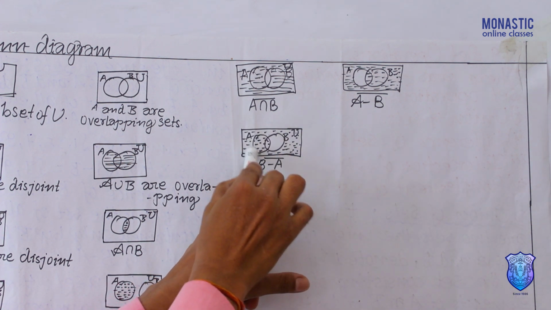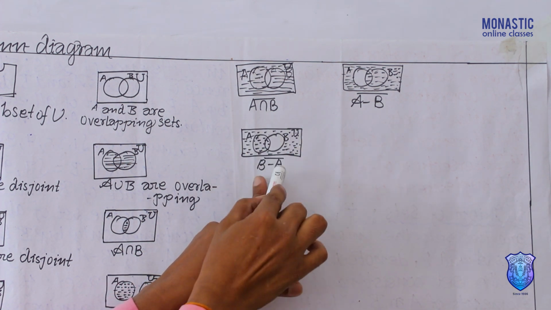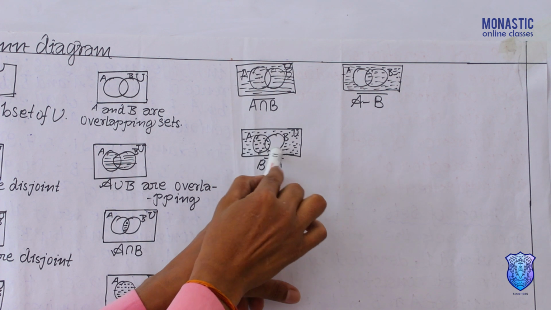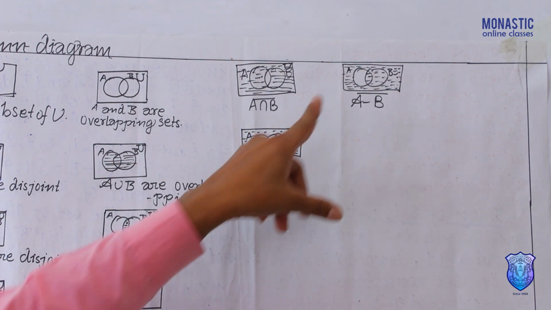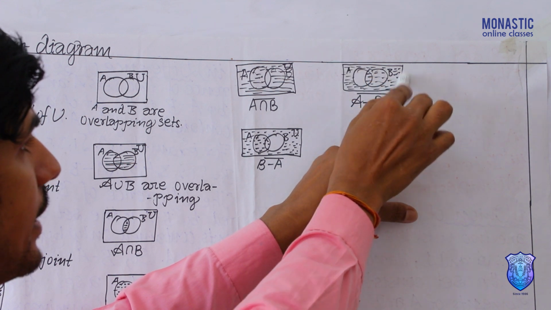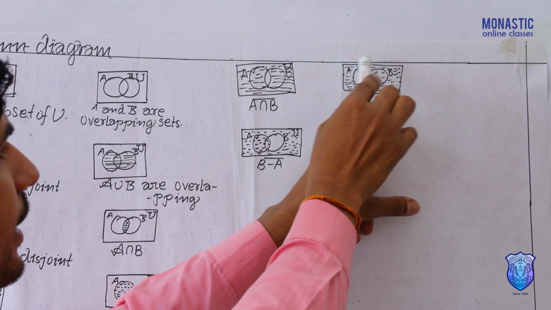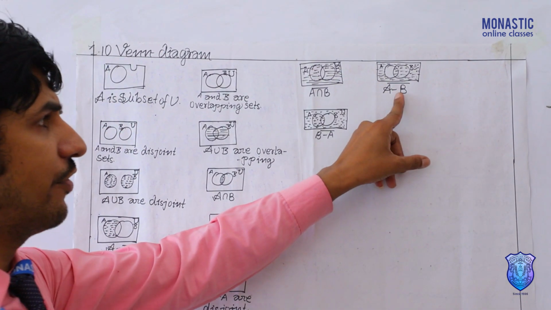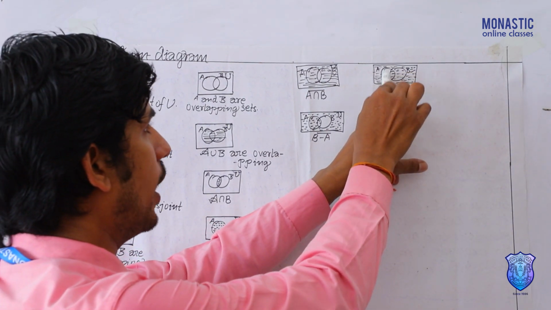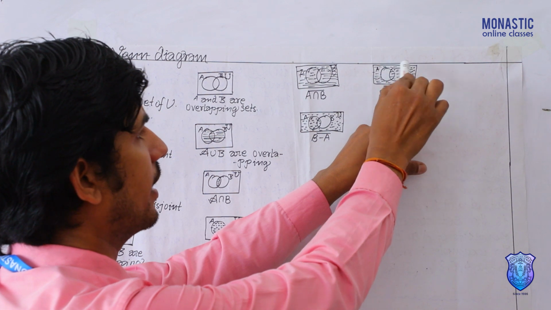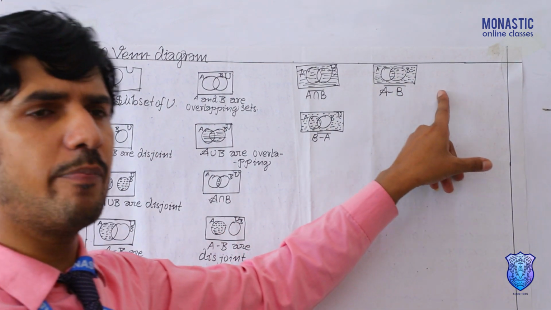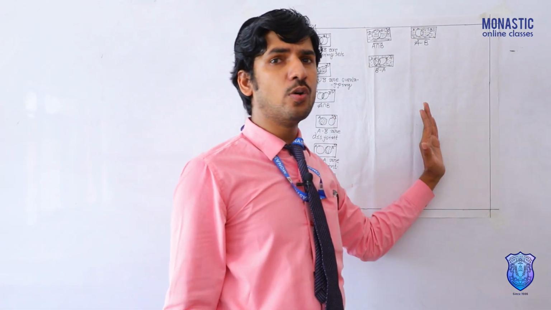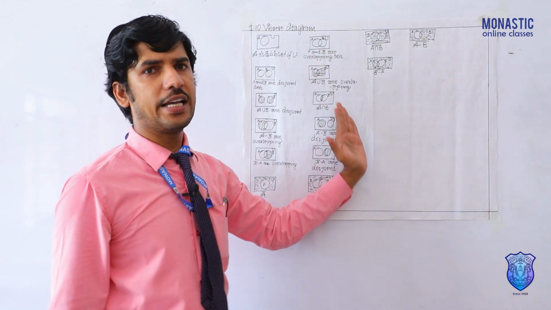Similarly, see, this part is not colored. It means B difference A. Except this only B, whole part is colored. That's why complement. Same thing here. In this set, what are you finding there? In this set, we are finding that this A is not colored. It means A difference B. Means except only A, the whole part is colored. That's why A difference B complement. Means these are the Venn diagrams by which easily you can find whatever the diagram is given there.